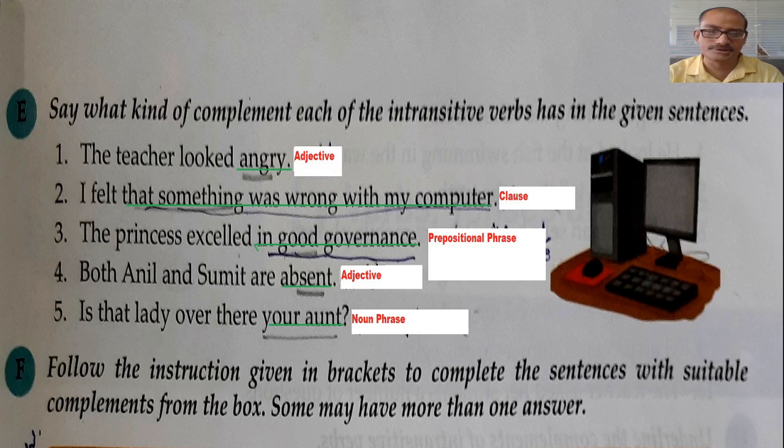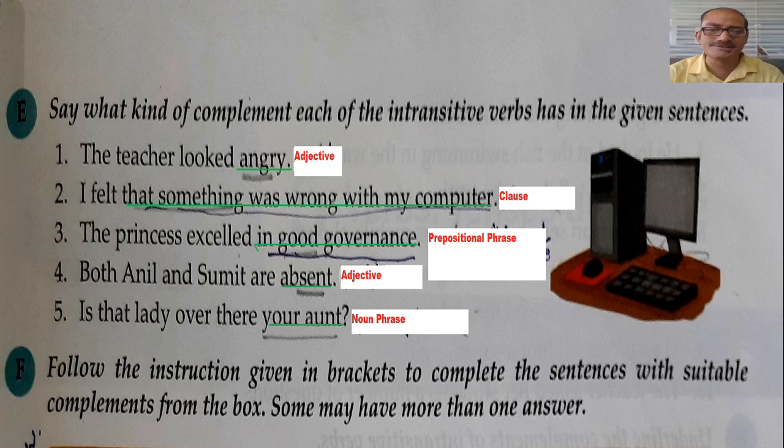Angry is an adjective, so an adjective is used as a complement here. I felt is an intransitive verb, and that whole part, that something was wrong with my computer, is called a clause. So here the complement, that something was wrong with my computer, is a clause.